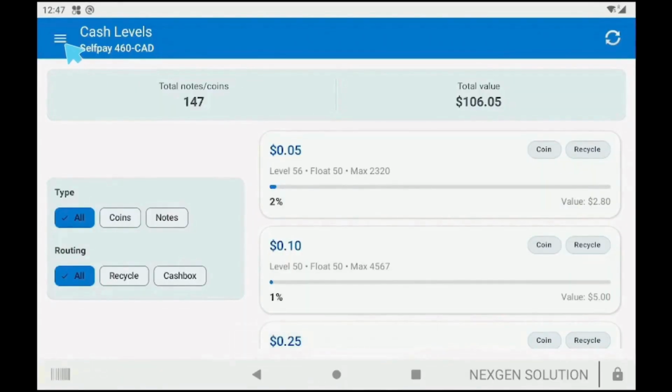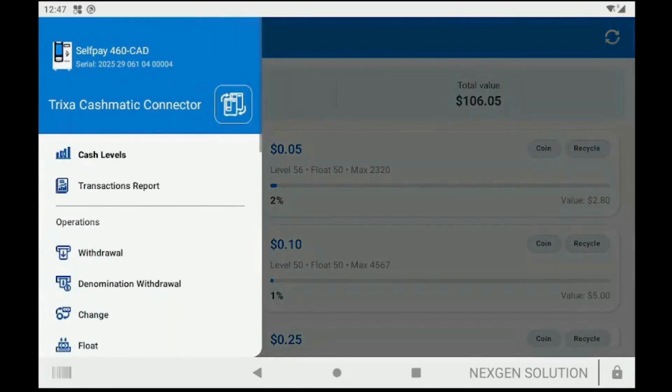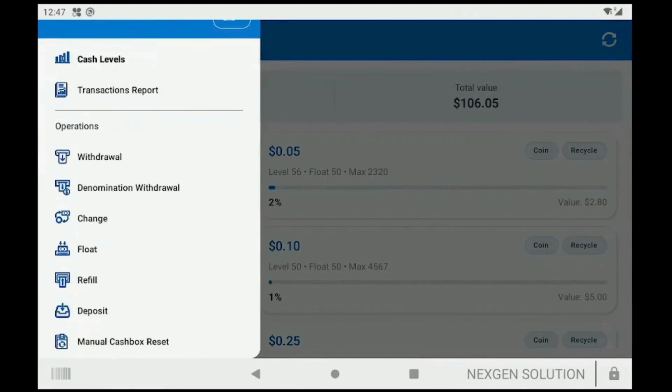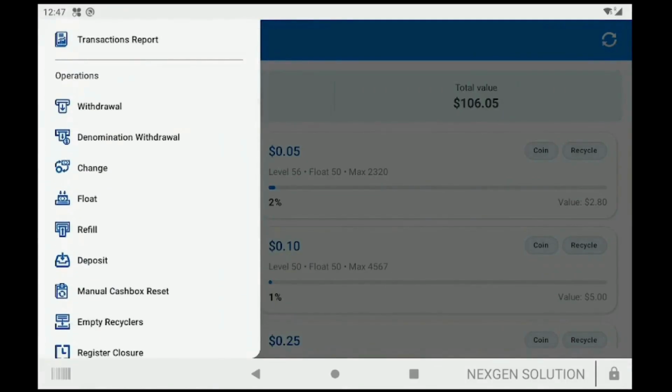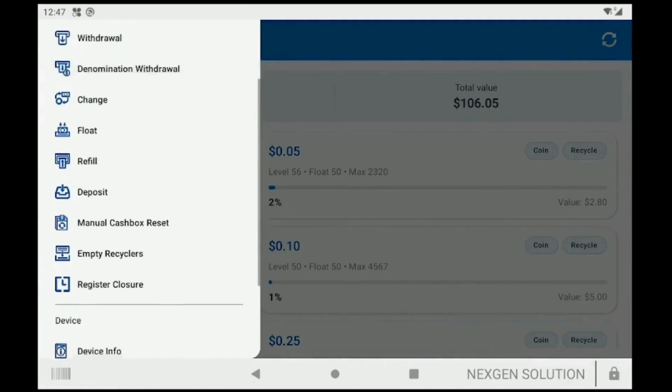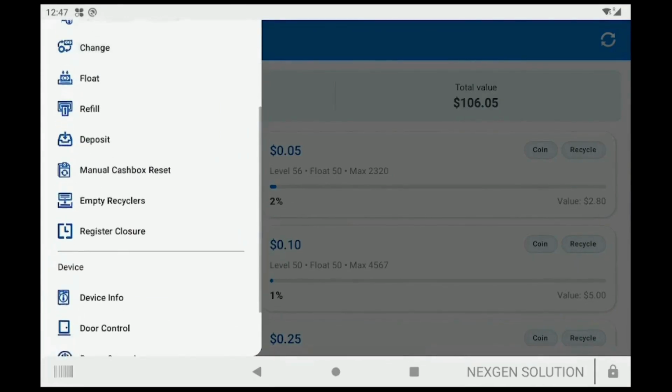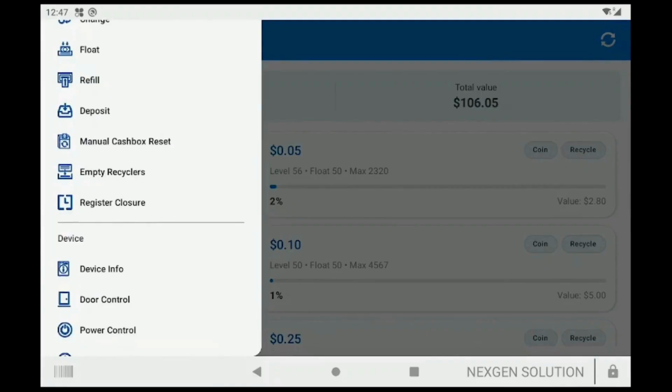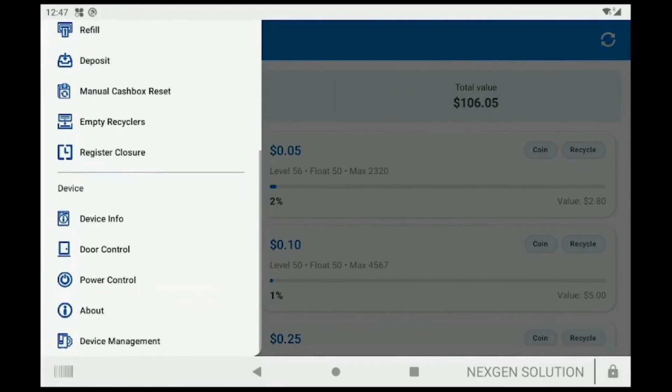Click on the three lines on top left. The menu will open. Here's what you can manage from the menu: transactions report, withdrawal, denomination withdrawal, change, float, refill, deposit, manual cashbox reset, empty recyclers, register closure, device info, door control, power control, about, device management.